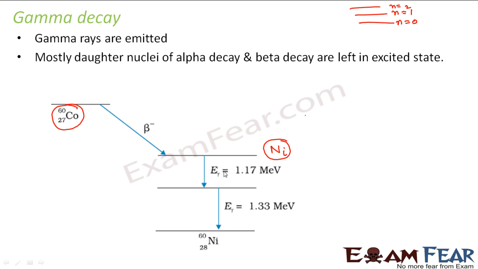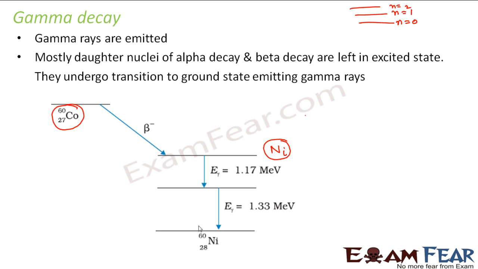At that time some energy or some radiation is emitted, and those radiations are called gamma rays. This kind of decay is known as gamma decay, because gamma decay is also shown by an unstable nuclide. In this case also, this nickel was relatively unstable, and that is why it wants to come back to its ground state. So they undergo transition to the ground state, emitting gamma rays.